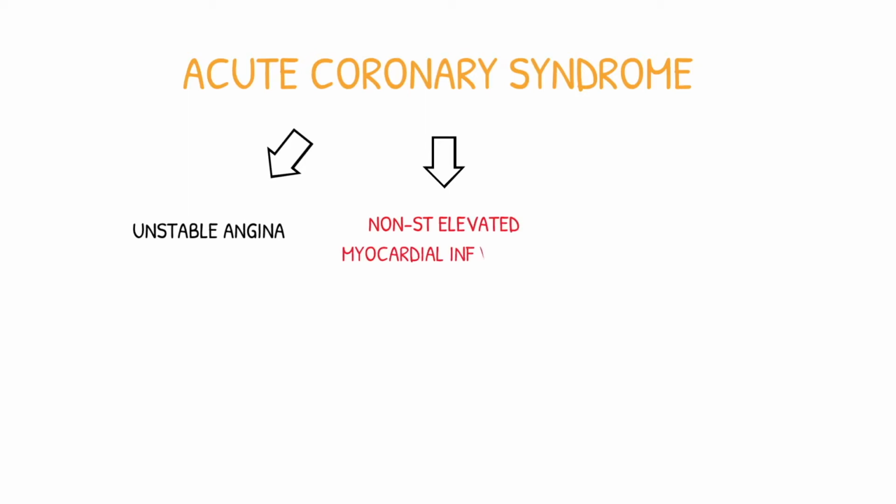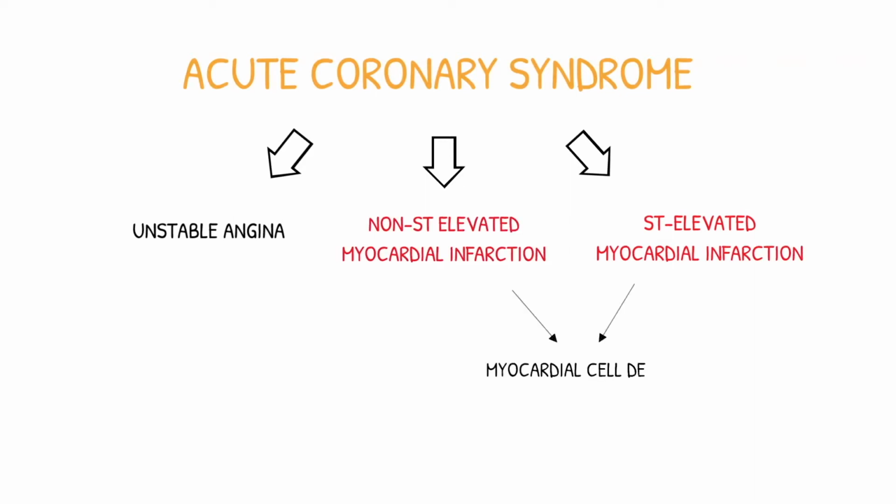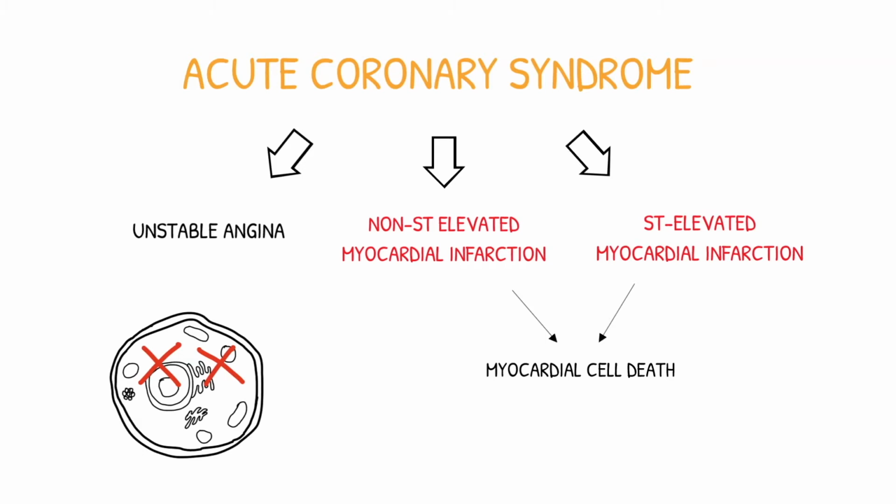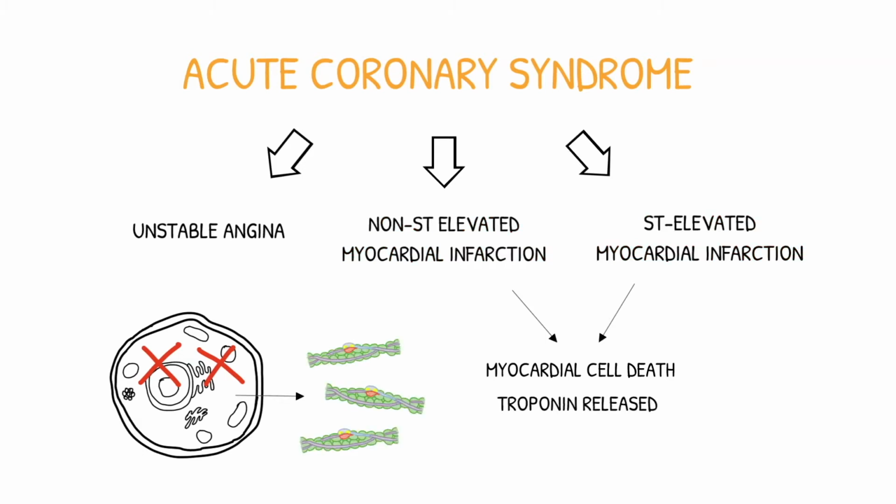Acute coronary syndrome, or ACS, is the term used for unstable angina, a NSTEMI, which is a non-ST elevated myocardial infarction, or a STEMI, which is an ST elevated myocardial infarction. This means that there is myocardial cell death and a cardiac enzyme called troponin is released. This differs from unstable angina, where troponin is not released after the onset of chest pain, and the ECG may appear normal.